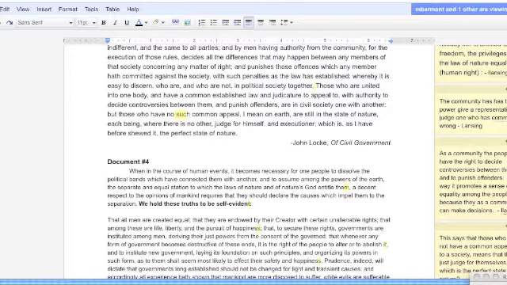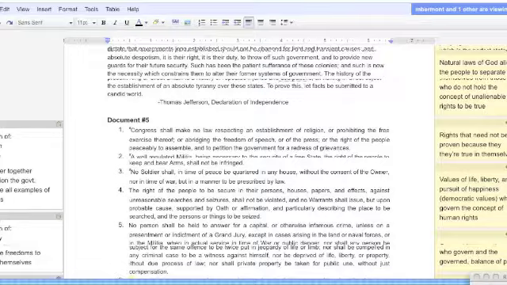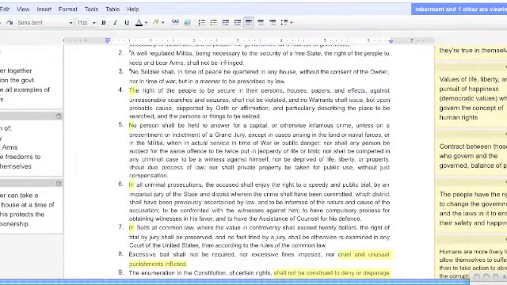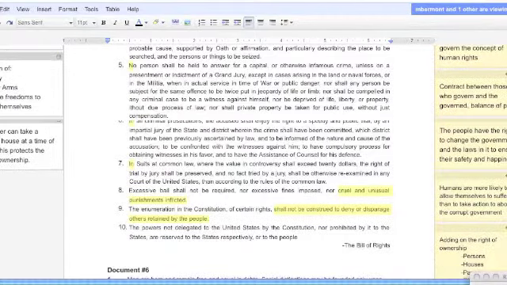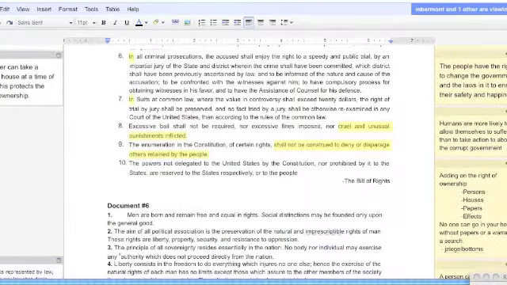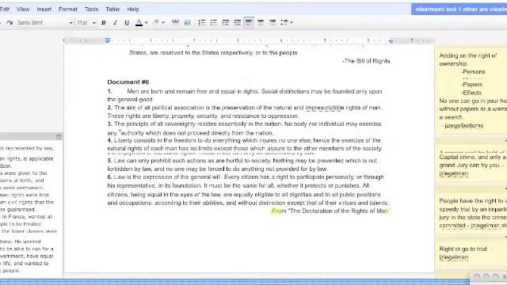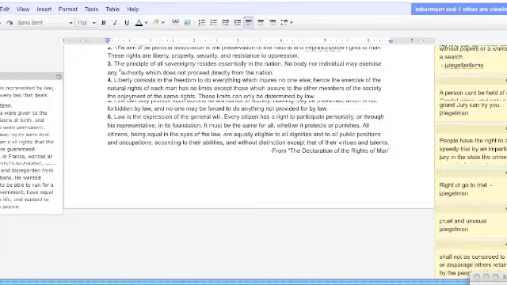So as you guys can see, this is just one way in which Google Docs can be used collaboratively in class to allow students to not only work on writing, but also actually collaborate with one another and do some pretty significant document analysis.